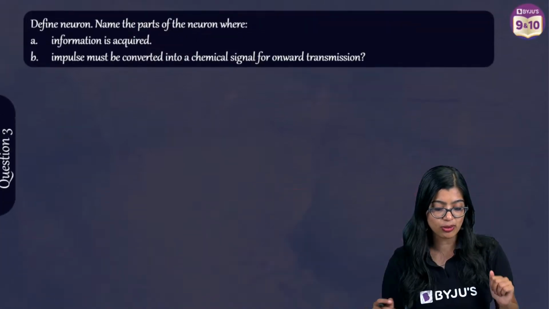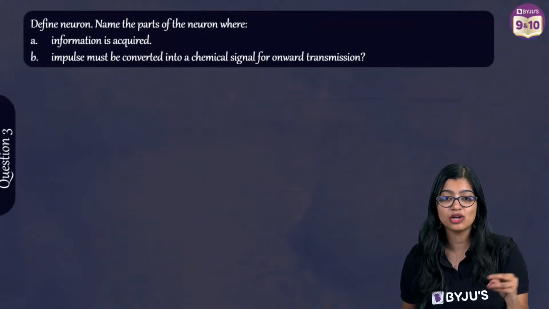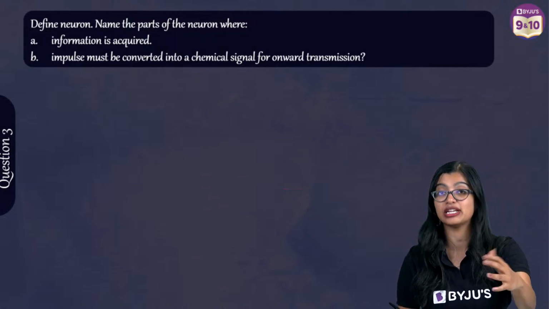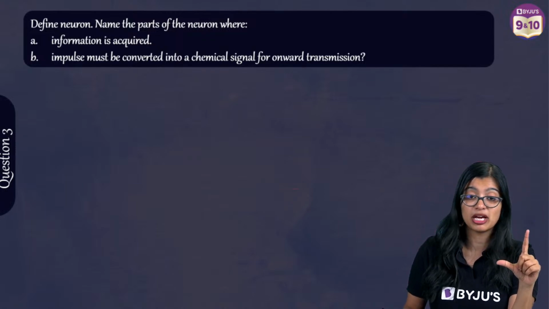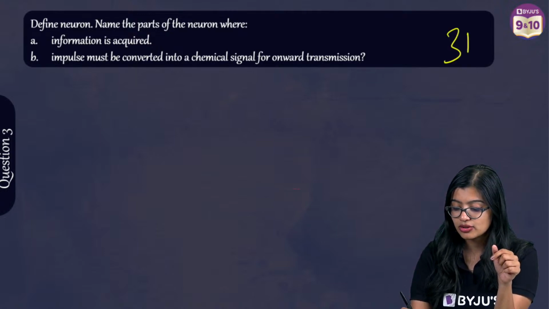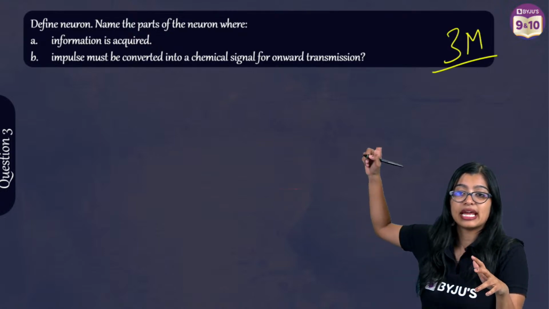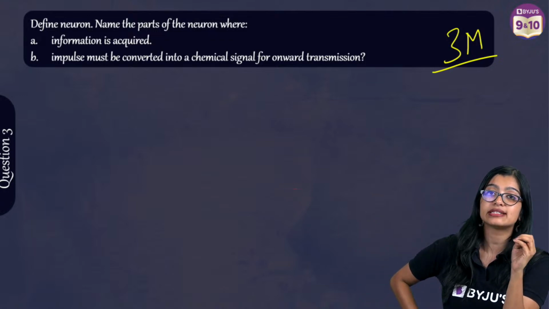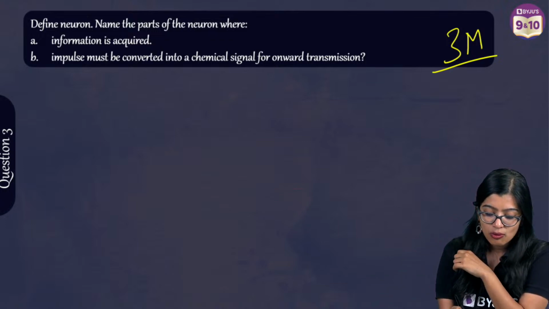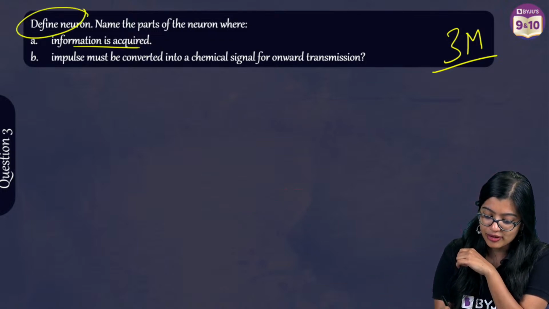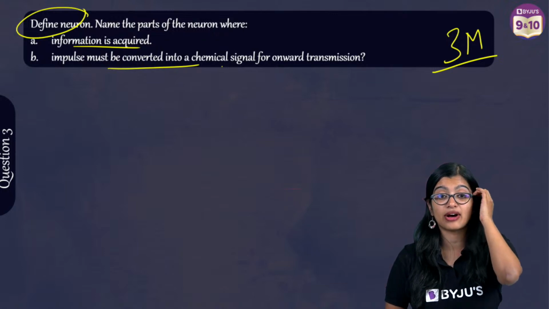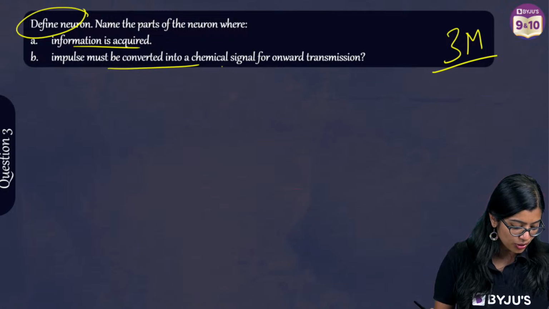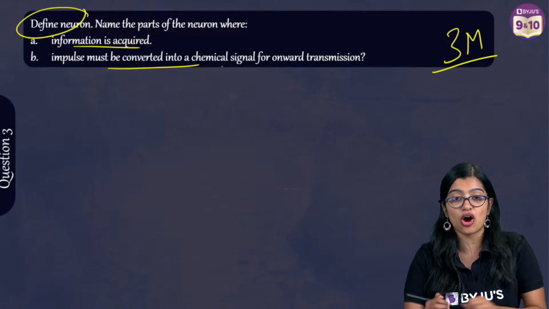Okay, moving on to question number 3. Define what is a neuron, and name the parts of neuron where information is acquired, and where impulse must be converted into chemical signal. 3 marks, okay? But 3 marks will be easily in your hands, because 1 mark for definition, and one mark each for identifying the parts. So how will you define a neuron? How would you all define a neuron?